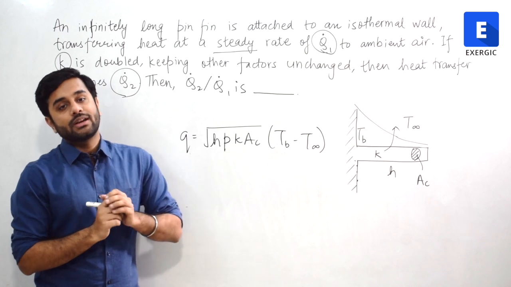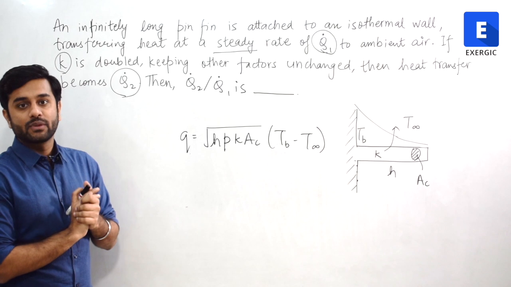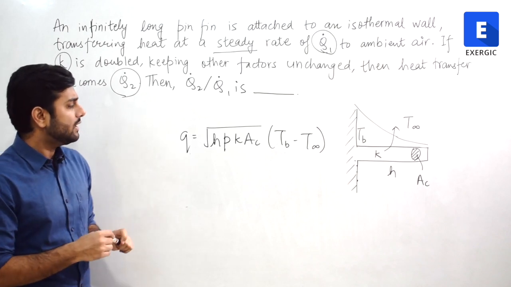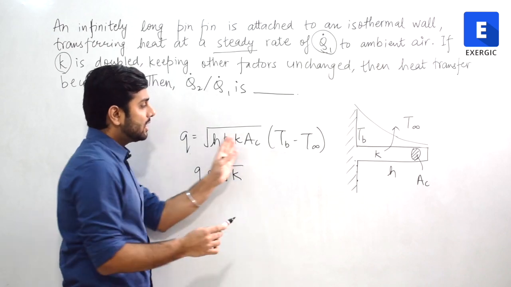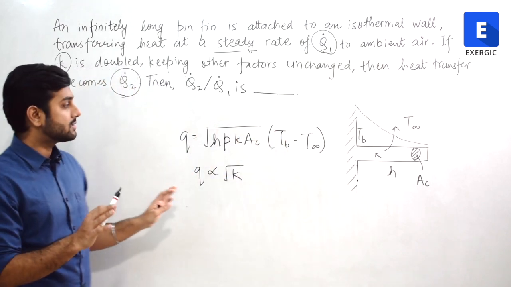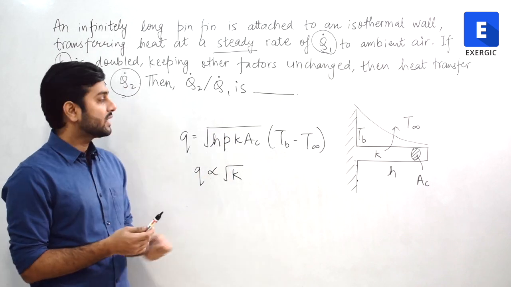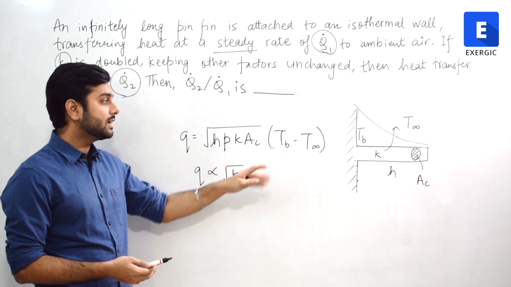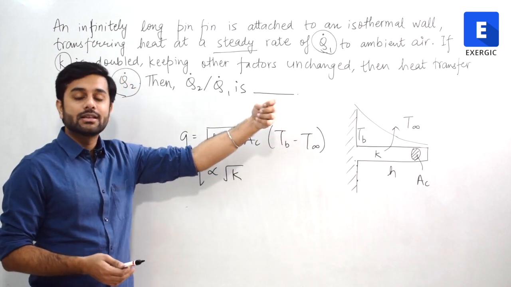We already know that for an infinitely long fin, this is the expression of heat transfer rate, right? In this expression, you can very clearly see that this is directly proportional to root of K, keeping other factors unchanged. Obviously, the area and dimension of the fin are not going to change. The H value is also not changing. The temperatures of the base and the surrounding ambient temperature are also not changing.